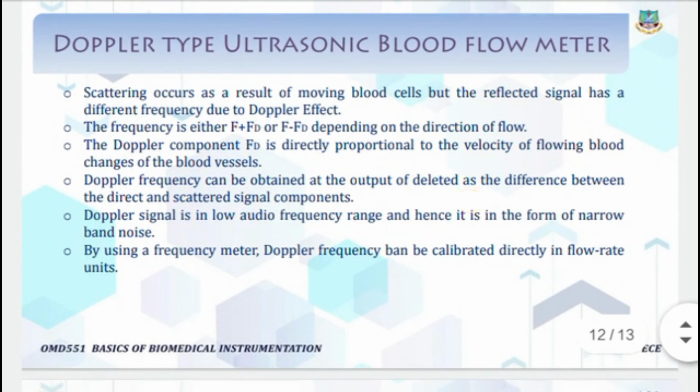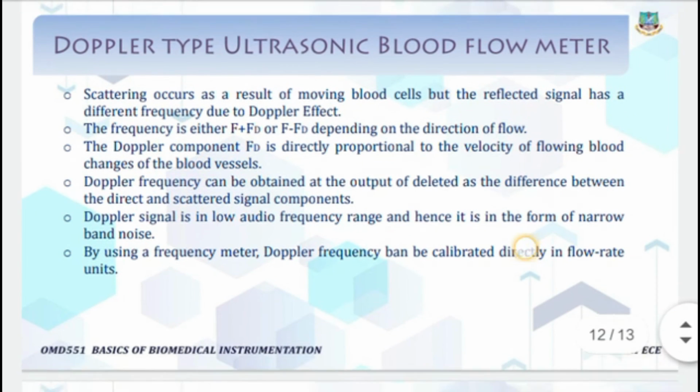The frequency is either f plus fd or f minus fd, depending on the direction of the flow. The Doppler component fd is directly proportional to the velocity of the flowing blood.